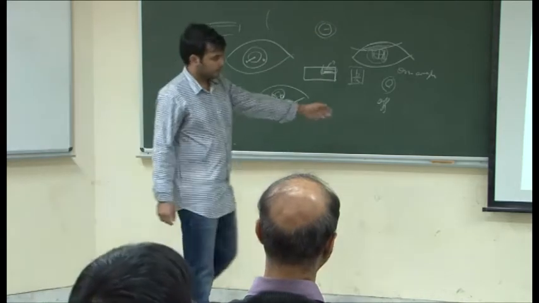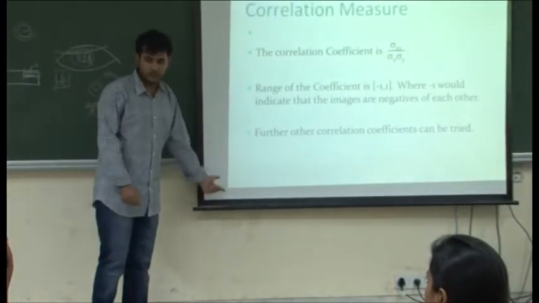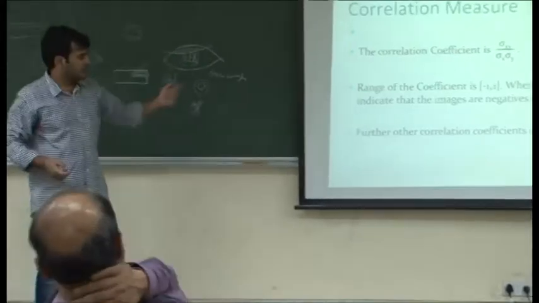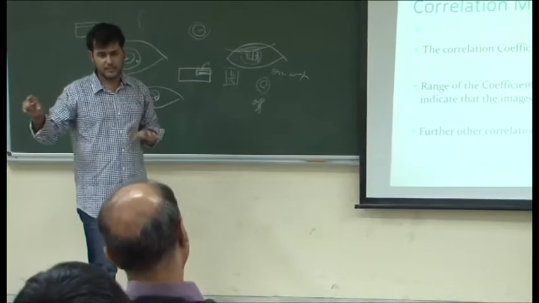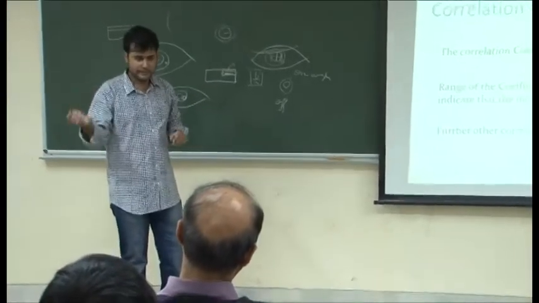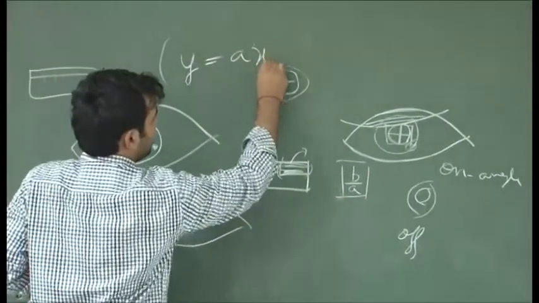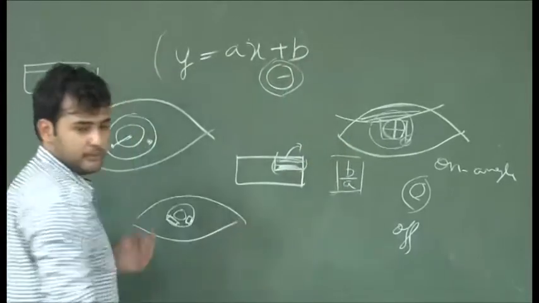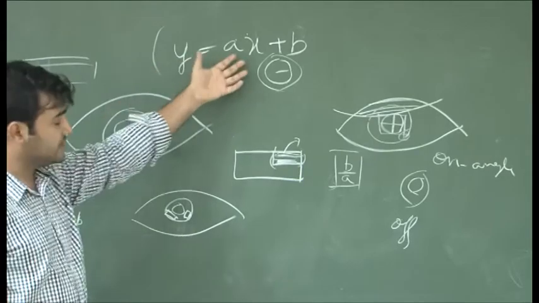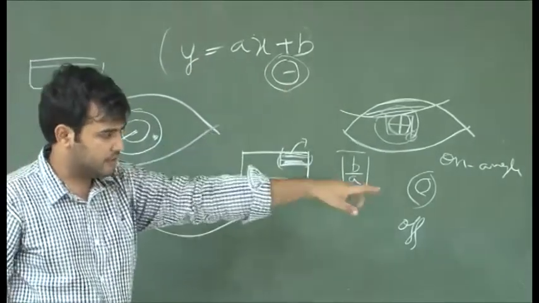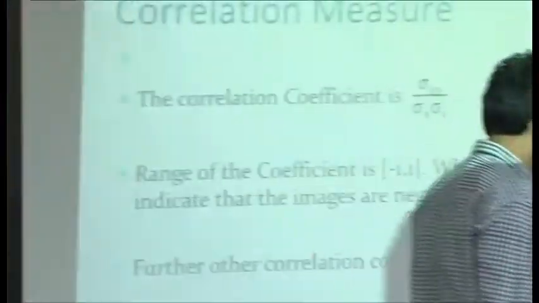I would first of all use this first correlation equation, then I would try out other correlation equations. Moreover, this correlation takes care of linear relationships. As in, there might be distortions, like let's say the figure is of this form. Then this would be able to give the quality as well if the figure is of this form. Yes, I agree, this can be studied further after presenting the correlation equations.